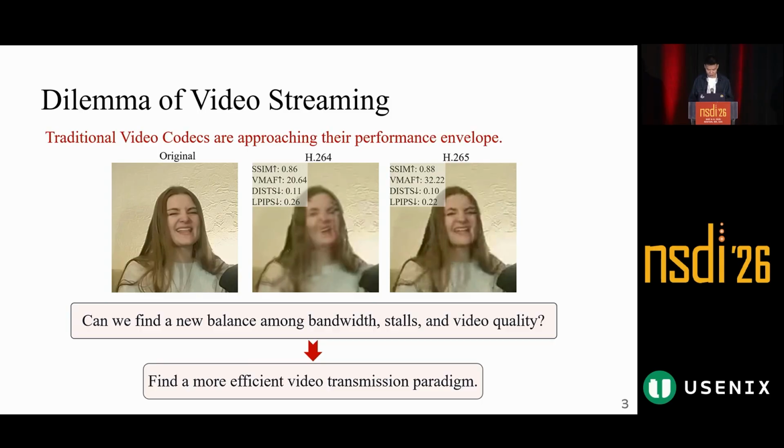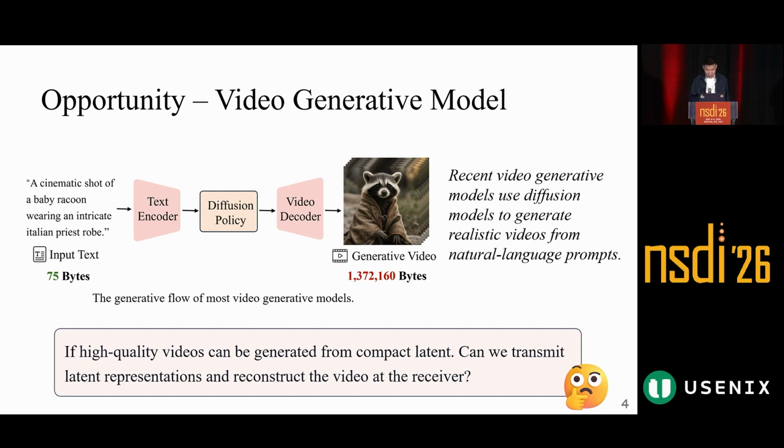To answer this question, we need to find a more efficient video transmission paradigm. Fortunately, recent video generation models gave us a new opportunity. Models like Sora show that high-quality videos can be generated from just natural language text. This suggests a new way to rethink streaming. If a model can generate a video from text or a compact semantic latent, maybe we don't need to transfer the full pixel video. This led us to a bold idea. Can we transmit the latent representations and reconstruct the video at the receiver? This is the starting point of Morphe.